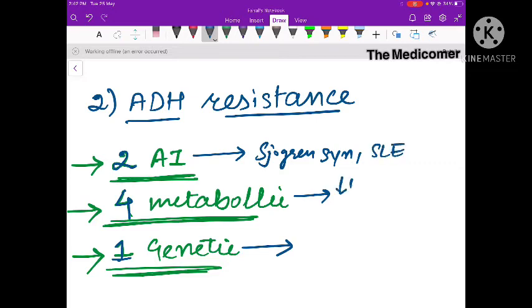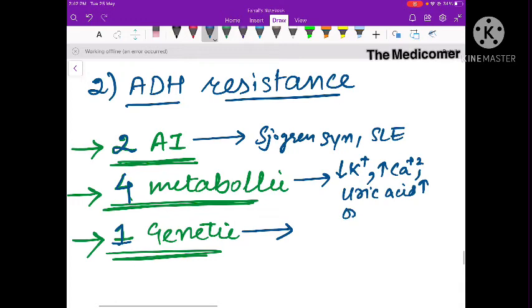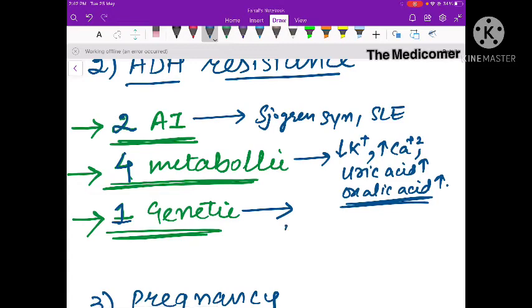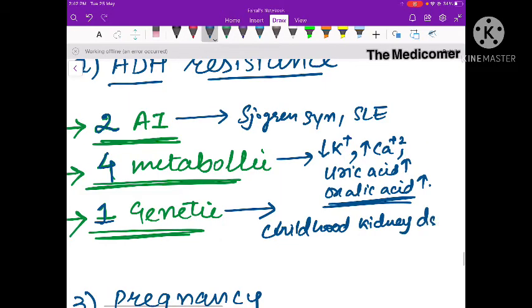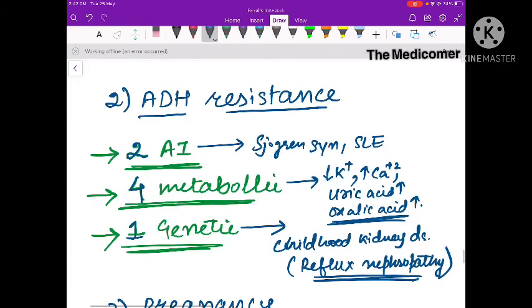The 4 metabolic conditions are hypokalemia, hypercalcemia, hyperuricemia, and hyperoxalemia, where oxalic acid increases. And the one genetic condition is childhood kidney disease, also called reflux nephropathy. So these conditions can cause ADH resistance.